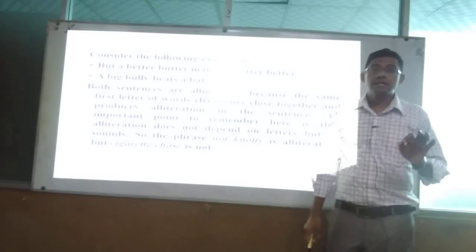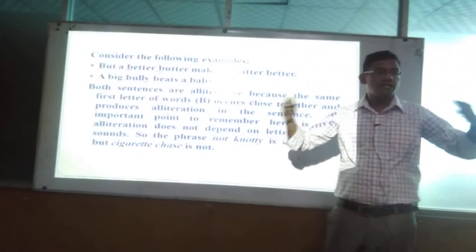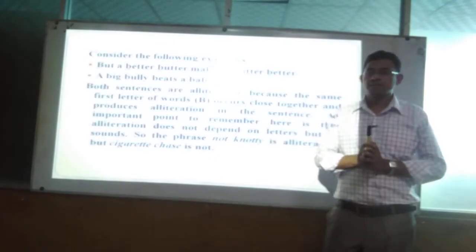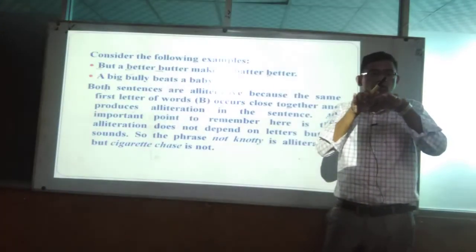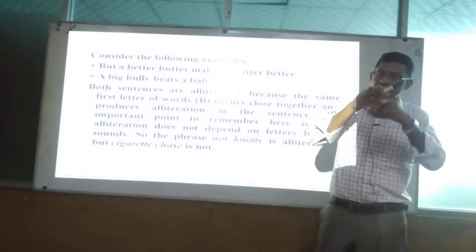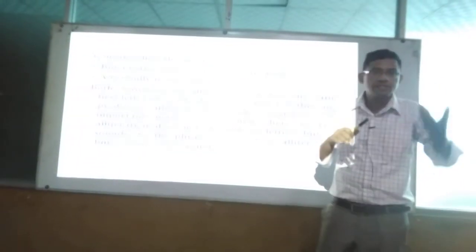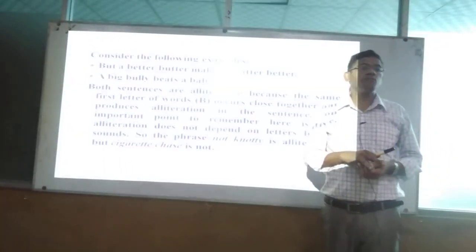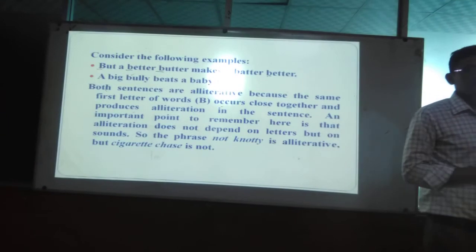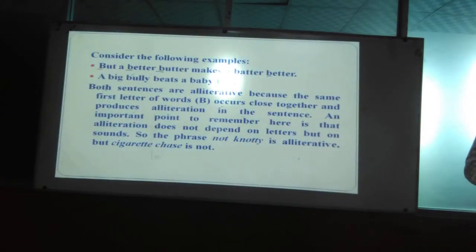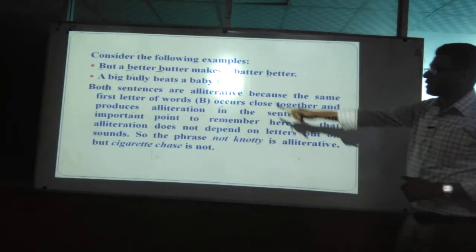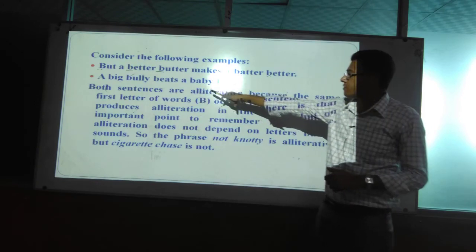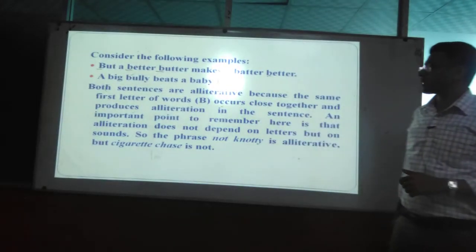Now come to another example: a big valley meets a baby boy. Both sentences are alliterated because the same first letter of words, B, occurs close together and produces alliteration in the sentence. An important point to remember here is that alliteration does not depend on letters but on the sound.